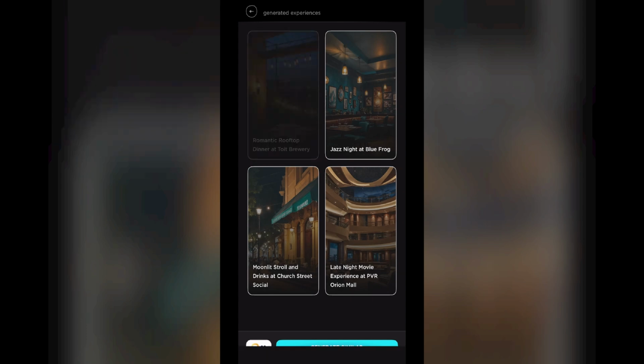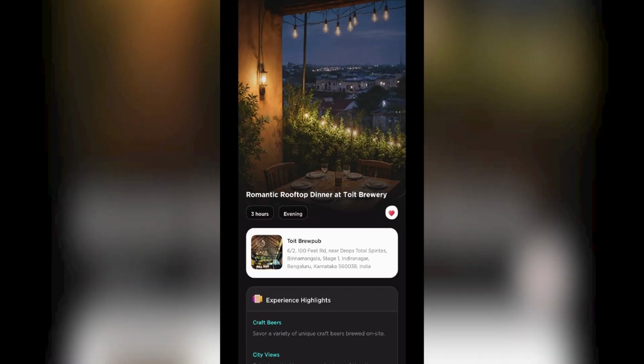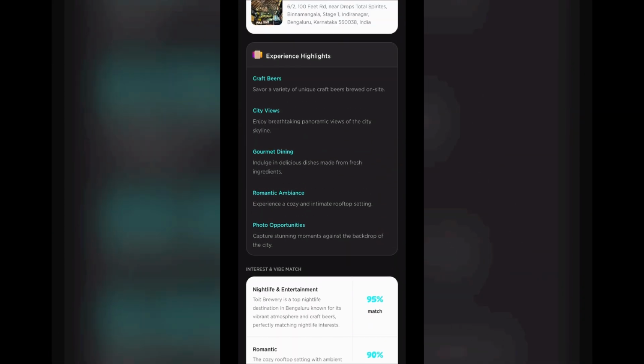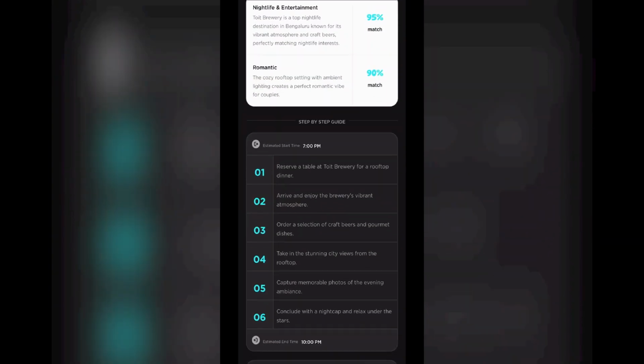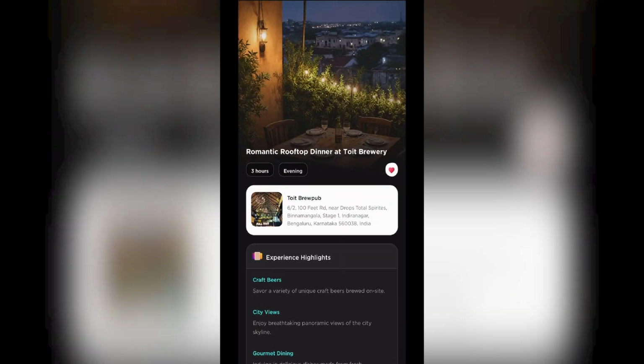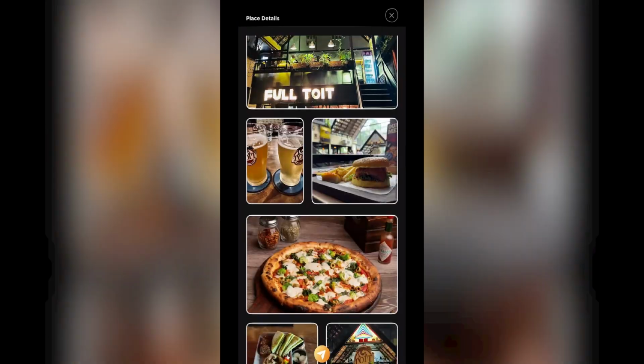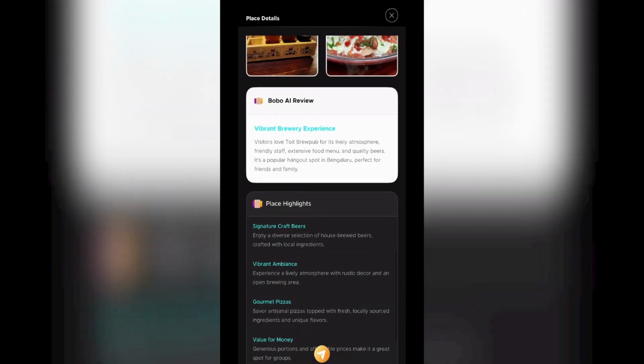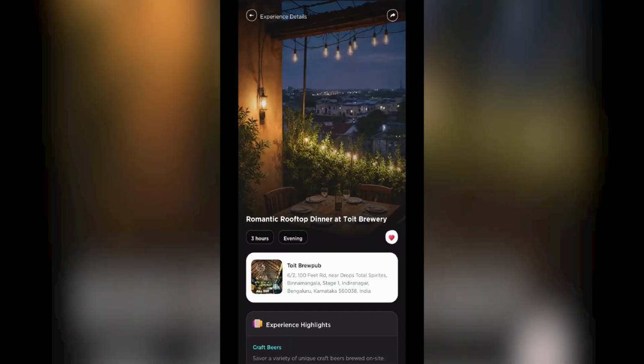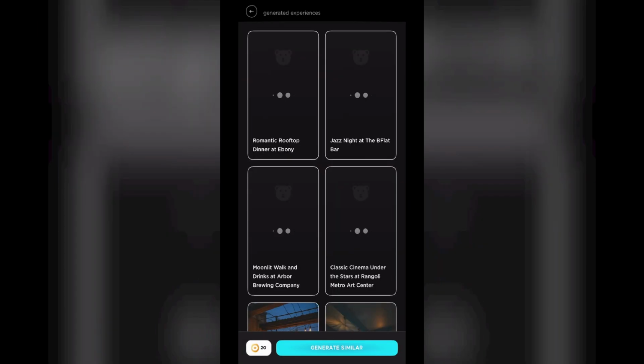Let's see the details. So we got the place, some highlights about the experiences, and a step-by-step plan. You can also tap on the place to check images as well as reviews and highlights about that place. In case you don't like any, just tap on generate similar and you will have 4 more new options for you.